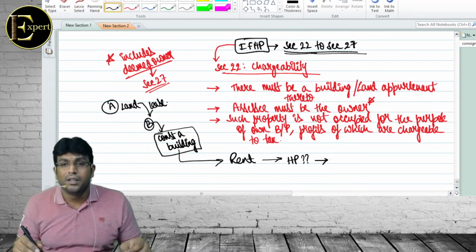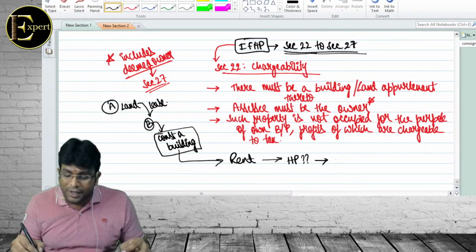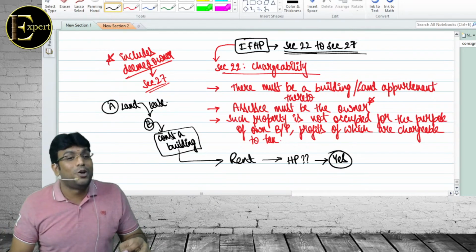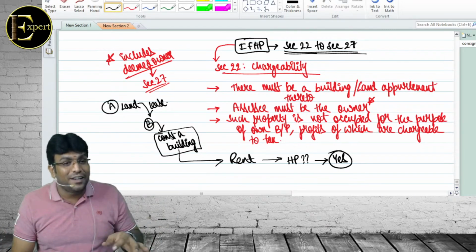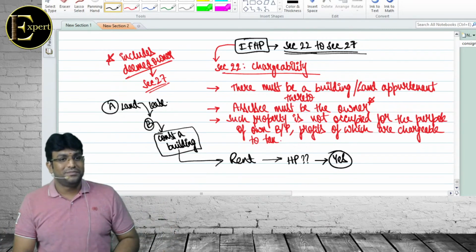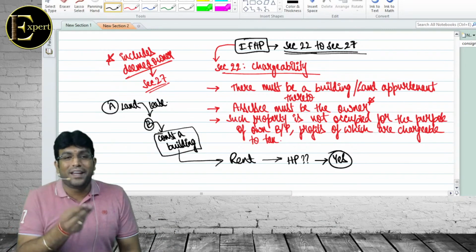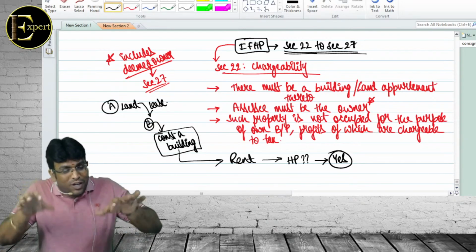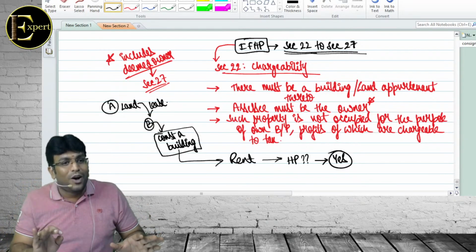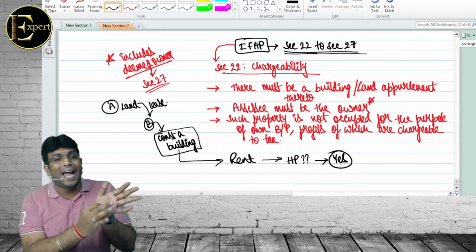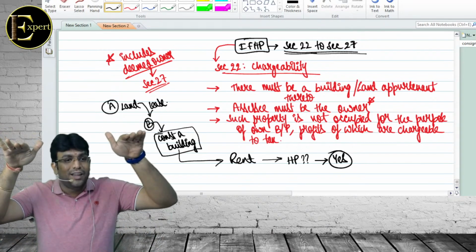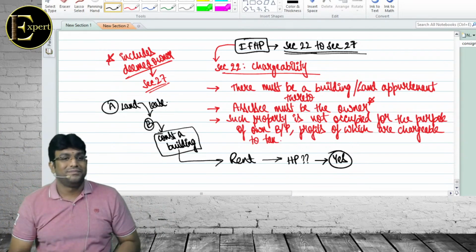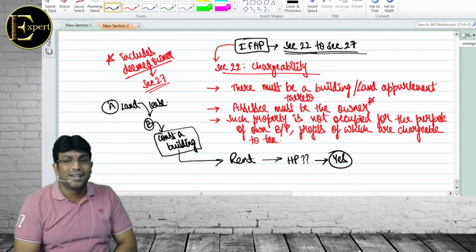चलो हॉस्पिटल में आएगा क्या? बोलो बेटा. Wonderful. Answer is yes. Because law told you need not be owner of the land. If you're owner of the building, that is sufficient. Building खुद तो बनाया ना यार. अरे land उसका नहीं होगा, but is he owner of the building? So they told in the law, you need not be the owner of the land on which building is erected. We want you to be owner of the building. Land का owner हो या नहीं हो, हमको कुछ फर्क नहीं पड़ेगा. Like this they play in the exam.